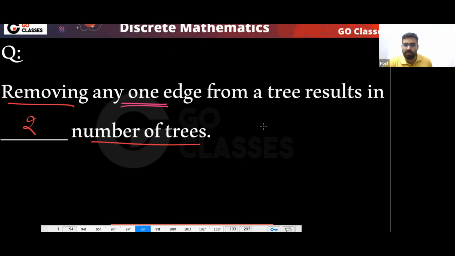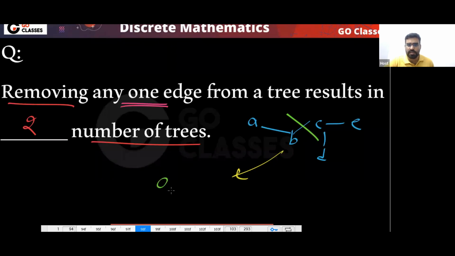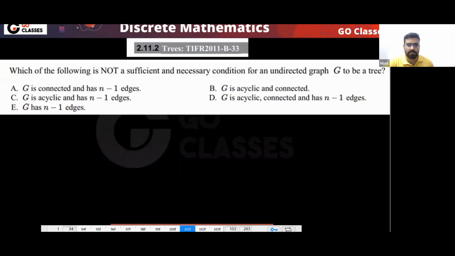For example, this is your tree, A, B, C, D, E. Now if you remove any one edge, for example this edge, then I will get 2 trees: this tree and this tree. So you will get 2 trees. This is your TIFR question. What is the answer?